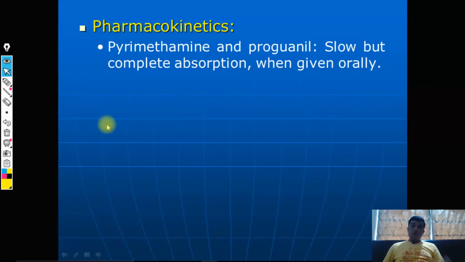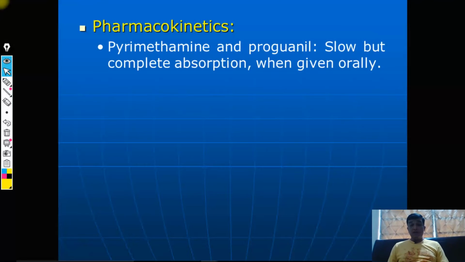Moving towards the pharmacokinetics, I am not going into a detailed pharmacokinetics of sulfonamides and proguanil here, because we have discussed that in the antibacterial class. What is more important is something which is peculiar, that is what we are going to discuss. For sulfonamides the absorption could be variable, but for some drugs like pyrimethamine and proguanil, which we have not discussed earlier in the sulfonamide category or as an antifolate drug, you need to know that pyrimethamine and proguanil both have a slow but complete absorption profile.